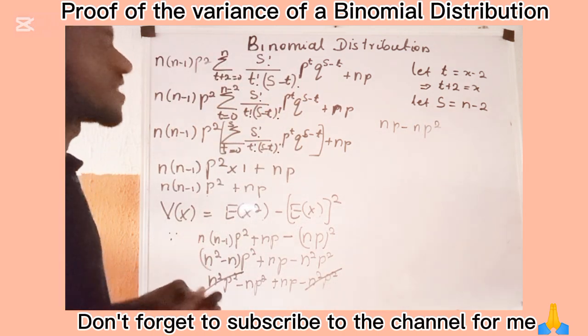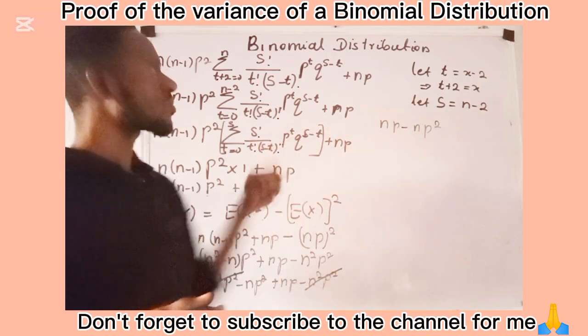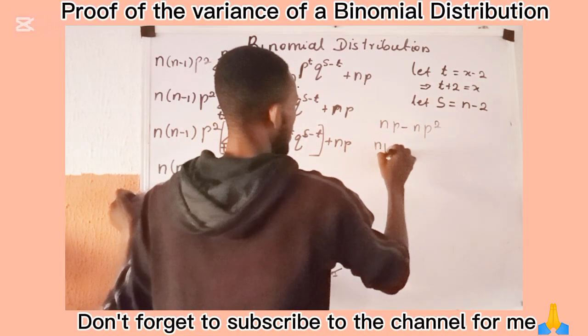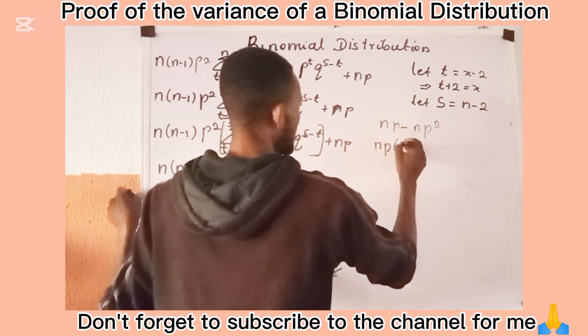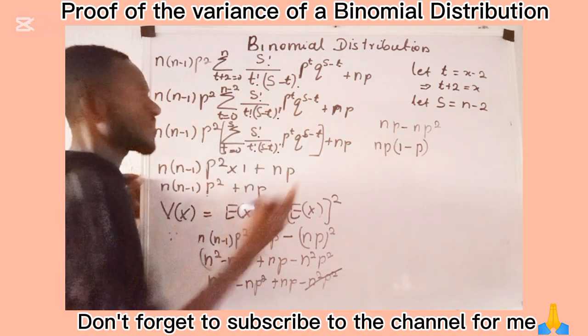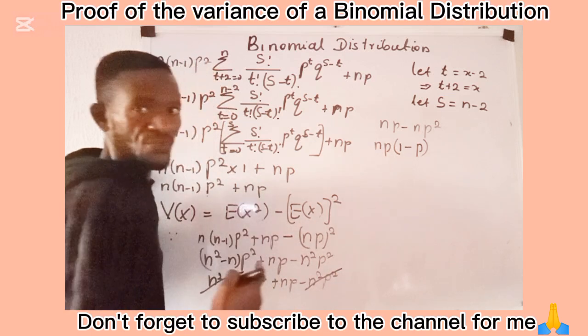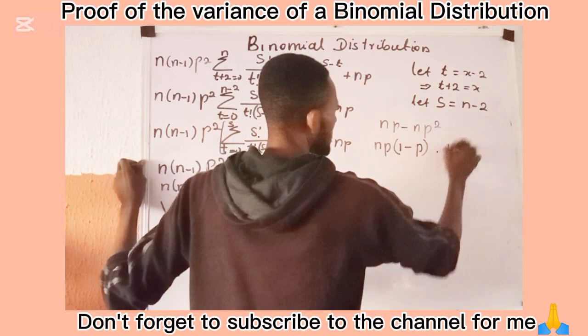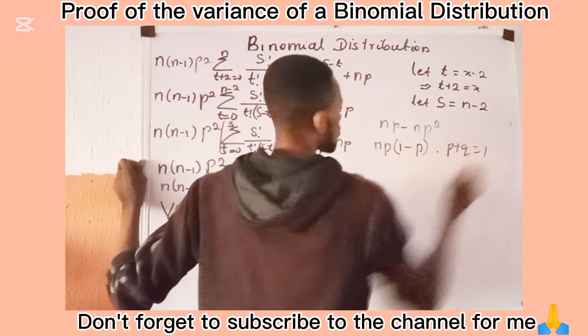So we now try to see what we can factor out here. np is here and np is here, so we have np, open the bracket. What will be left here is 1 minus p. We close it. And we remember that 1 minus p is q, because we said that p plus q equals 1.